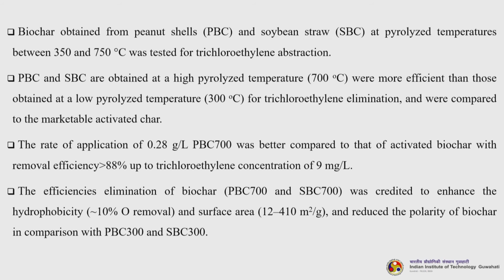So, the application rate of 0.28 grams per liter PBC 700 was better compared to that of the activated biochar with removal efficiency greater than 88% up to the trichloroethylene concentration of 9 milligrams per liter. The efficient elimination of the biochar was credited to enhanced hydrophobicity and surface area and reduced polarity of the biochar in comparison of the PBC and SBC that is produced at 300 degrees centigrade.